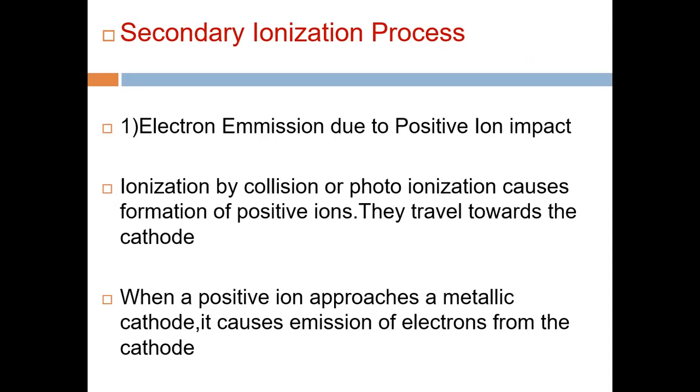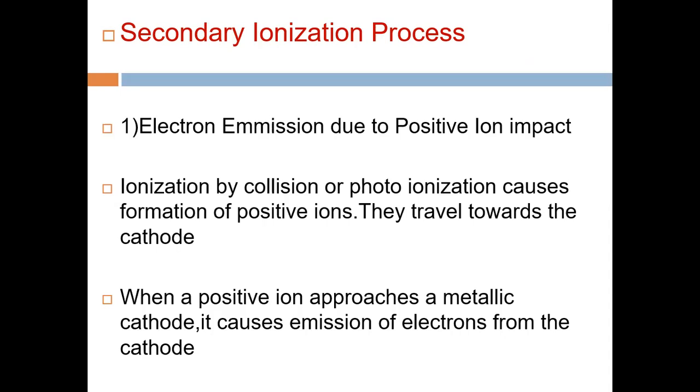These extra electrons, which reach the anode compared to those released from the cathode, are called secondary electrons. The ionization caused by these electrons is nothing but secondary ionization.